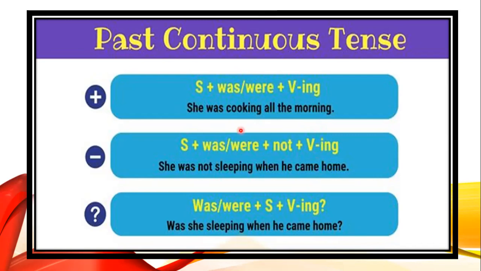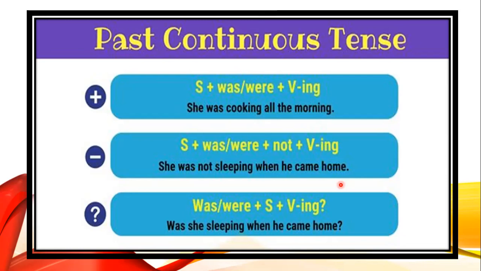I hope it's clear. But what you always have to make sure is to check the subject, and then make sure you have put was and were correctly. The common mistake that children make is putting the wrong was and were. If it's a singular subject, if it's I, he, she, it, or the name of any one person, Ali, Asma, Huda, or Fahim, then you're always going to put was.